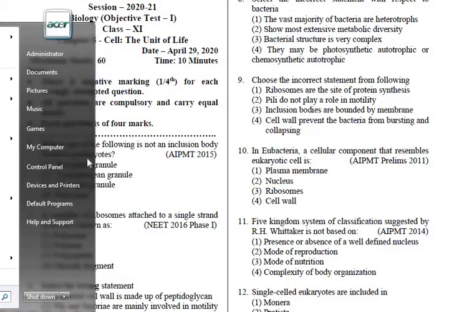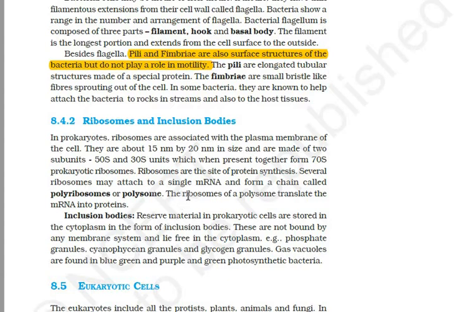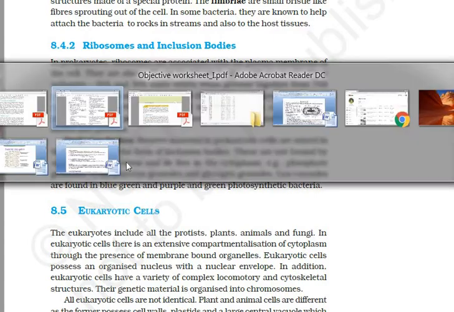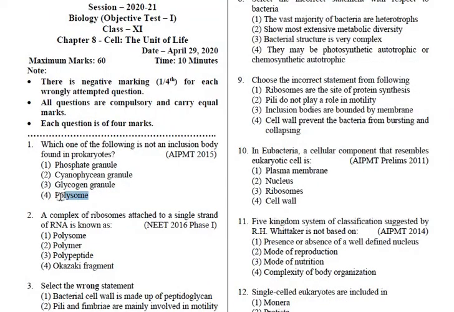If I can show you from the NCERT, it is written that inclusion bodies store material, some excretory waste, and are not bound by any membrane. These include phosphate granules, cyanophycin granules, glycogen granules and even gas vacuoles. These are the inclusion bodies, whereas the polysome is the complex of ribosome and mRNA, and it is not included in the inclusion body. So the answer is polysome.